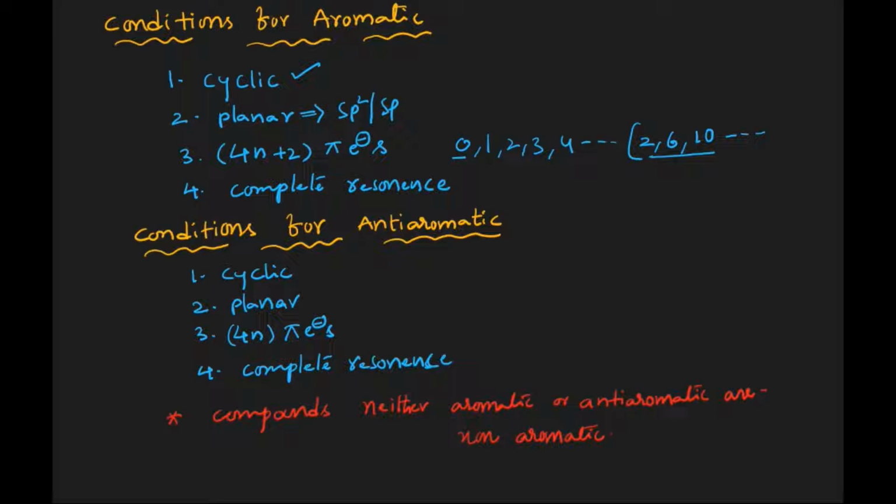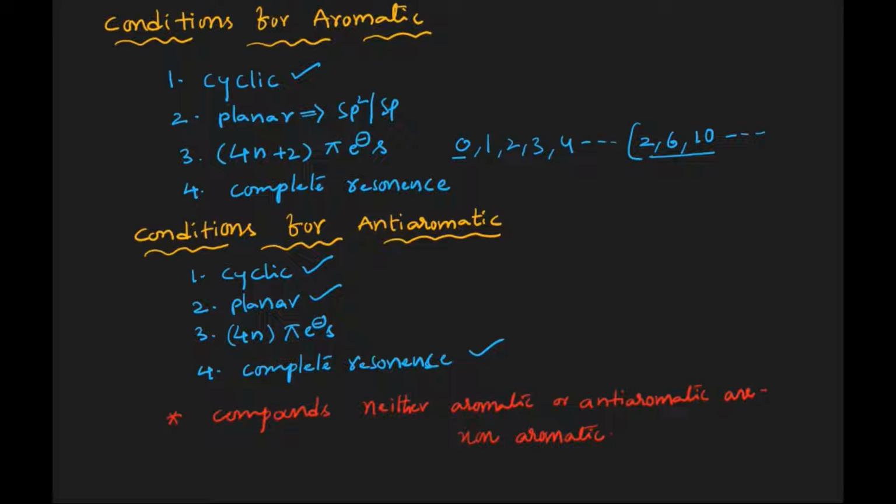And the fourth one is complete resonance has to be taken in the given compound. These are the conditions for the aromatic. Now let us see what are the conditions required for the anti-aromatic. All the conditions are the same. They should be planar, cyclic. They should be planar like sp2 and sp hybridized, and there should be complete resonance like the earlier one which we have discussed in the case of aromatic.